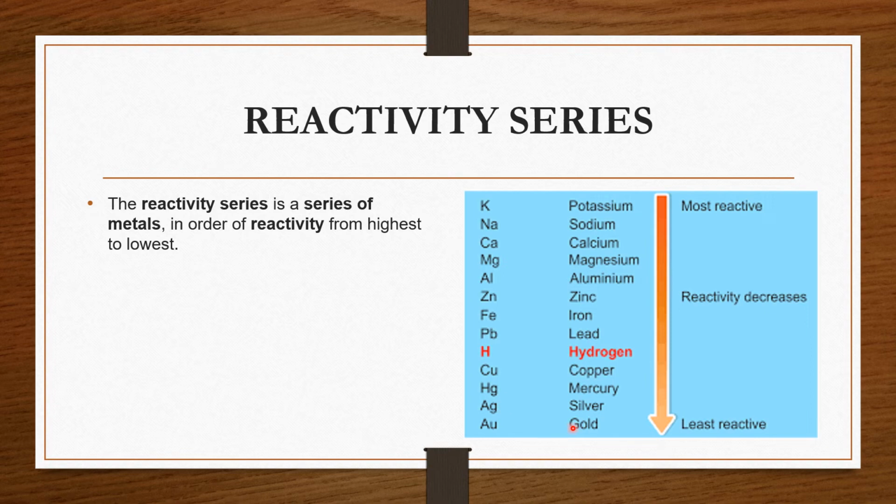Silver and gold are least reactive metals. They do not react with acids, bases and water. Such metals are also called noble metals. But where will this reactivity series help you? You can't go to the lab every time and check how reactive a metal is. So this series helps you find out which metal is more reactive than another.